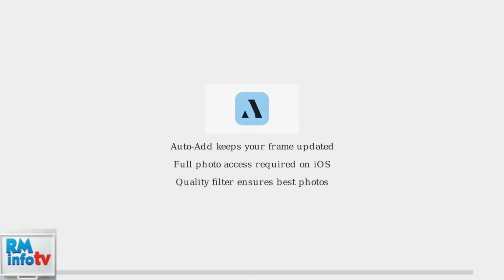If you need to disable Auto Add for an album, go to the Photos tab in the Aura app, then to the Albums section. Select the album, tap the three dots menu, and choose Disable Auto Add to stop automatic syncing. Remember, Auto Add is essential for keeping your Aura frame updated automatically. Enable it when adding albums, ensure proper photo library permissions, and trust the quality filter to show only your best photos.